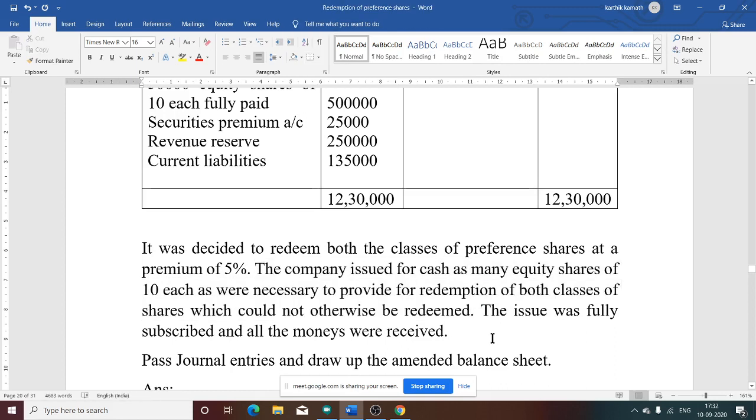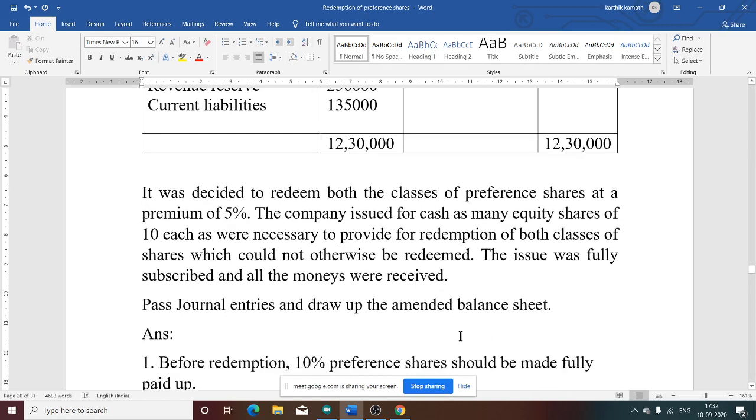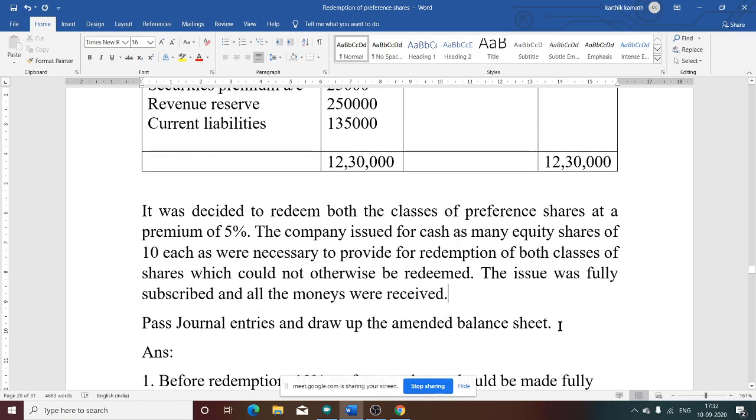That means if there is no fresh issue, then preference shares cannot be redeemed. So for that reason, fresh issue provisions are given in the question. Then the issue was fully subscribed and all monies were received. Pass journal entries and draw up the amended balance sheet.